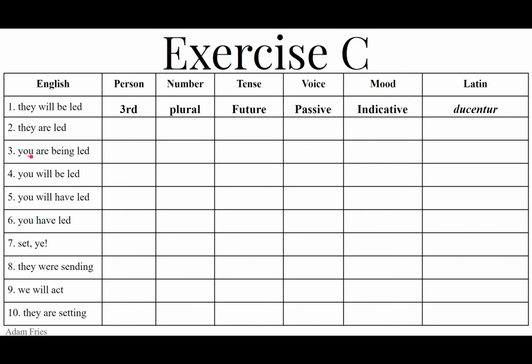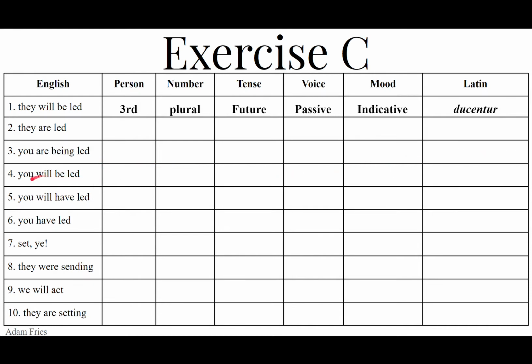Number 3, you are being led. Right now, it is happening right now. That is second person singular, present passive indicative. Present stem duc, from the same verb, duco, ducere, duxi, ductus. Then we're going to add the second singular passive present ending ris, but make sure the vowel between the stem and the ris ending is the letter E, pronounced short e. You are being led is duceris. No macron over the E.